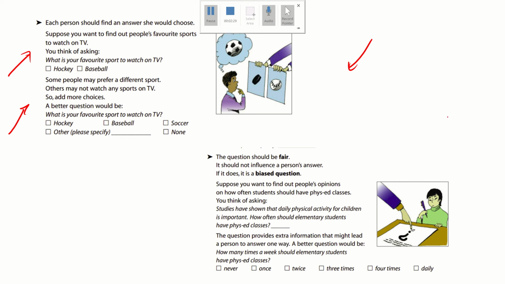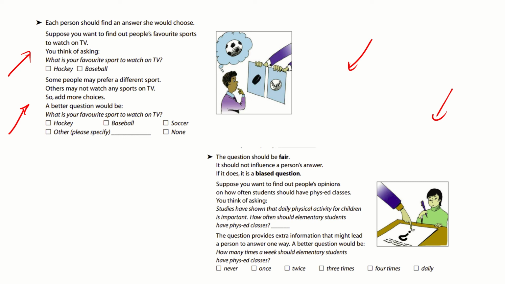Finally, the last criteria with the questionnaire, guys, is the question should be fair. It should not influence a person's answer. If it does, it is a biased question. Suppose you want to find out people's opinions on how often students should have phys ed classes. You think of asking, studies have shown that daily physical activity for children is important. How often should elementary students have phys ed classes? The question provides extra information that might lead a person to answer one way. So what we mean by that is you can't create a biased question as your questionnaire. You have to give everyone an opportunity, and the information has to be very non-biased.